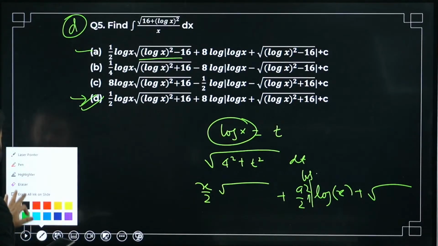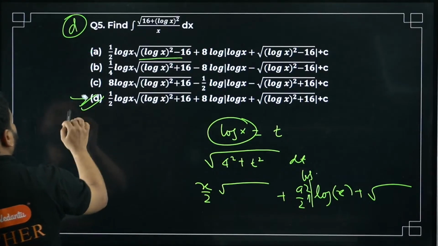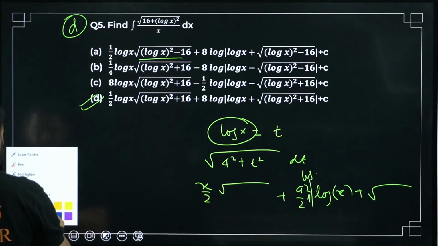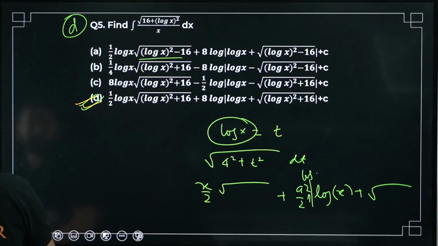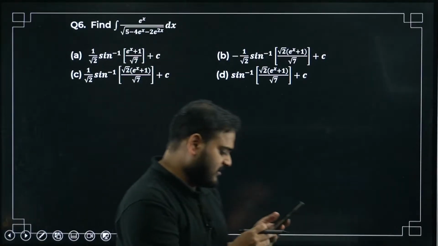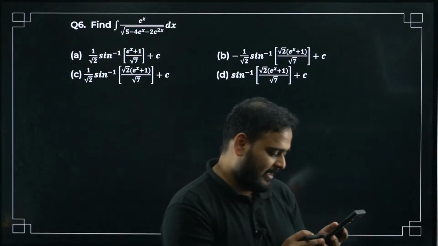I can make it clear. Okay, so option 5 is D. Only D is correct. Let's move on to question number 6 now. Who's solving question number 6?